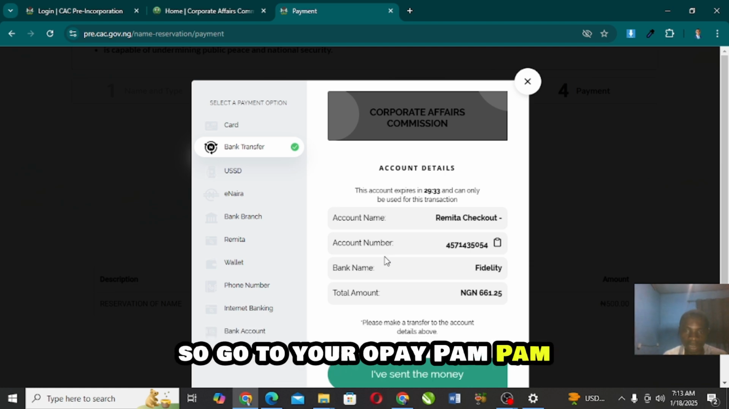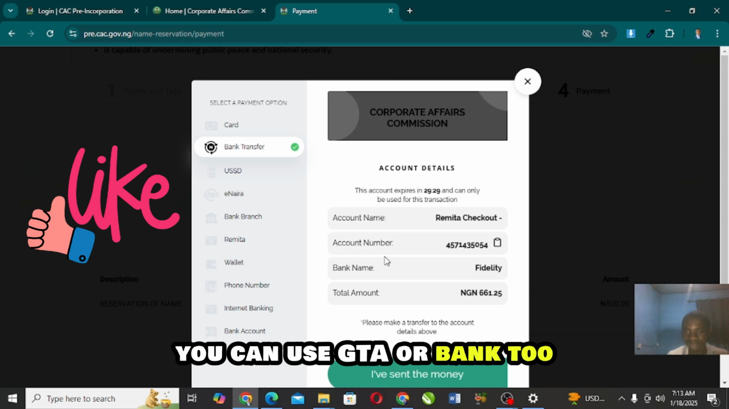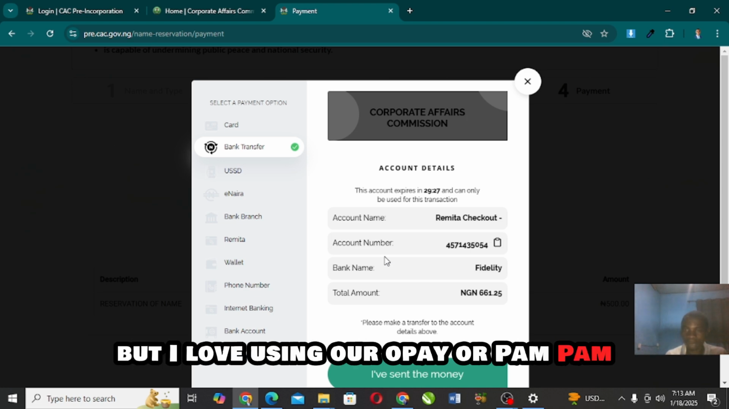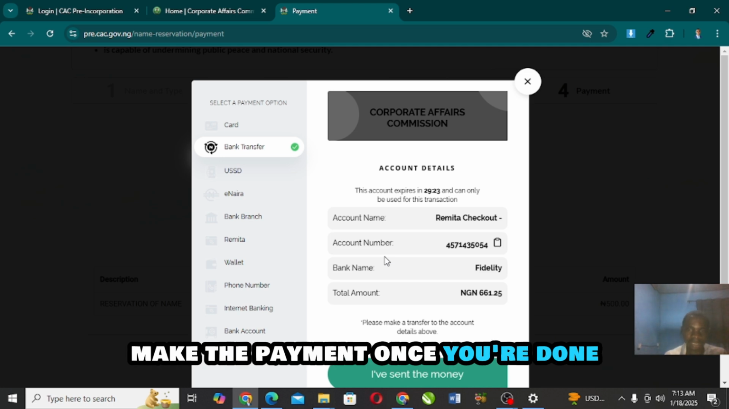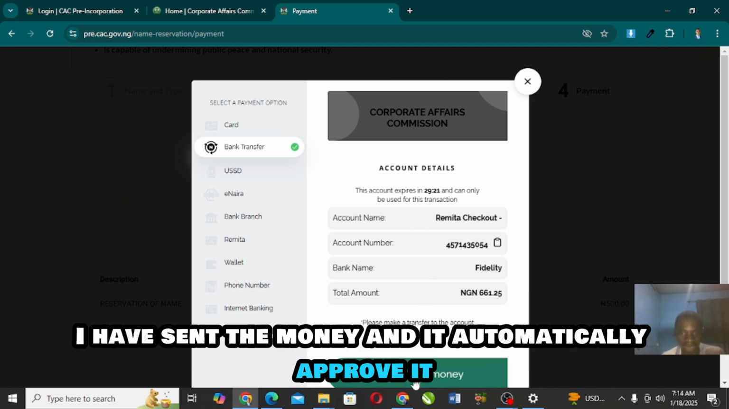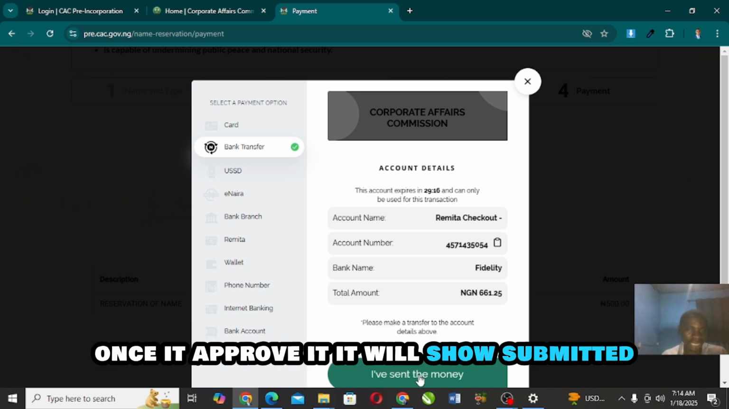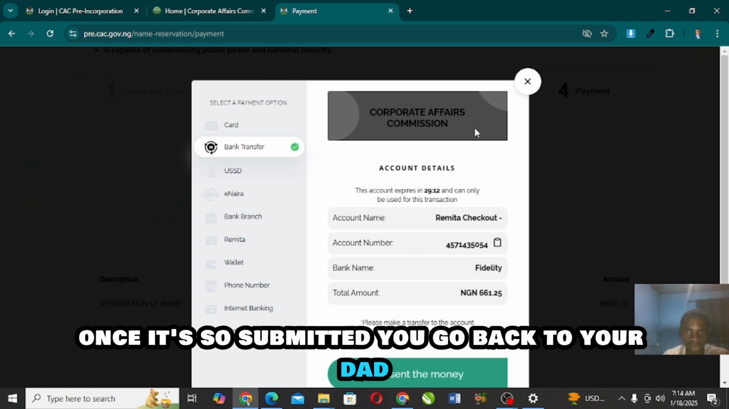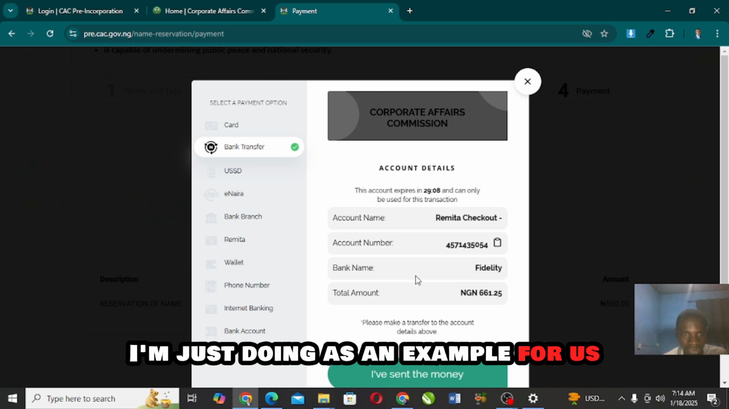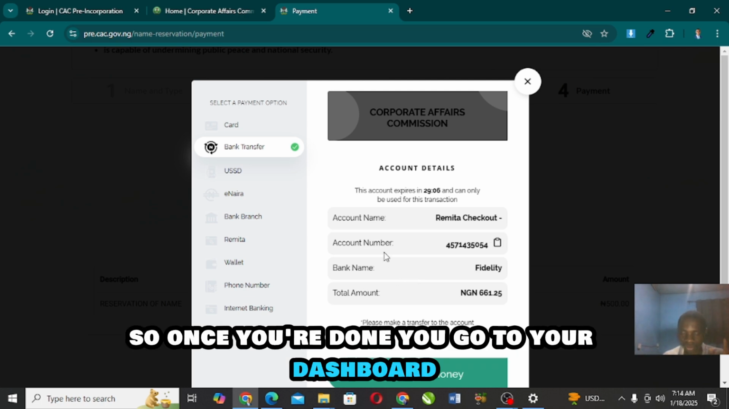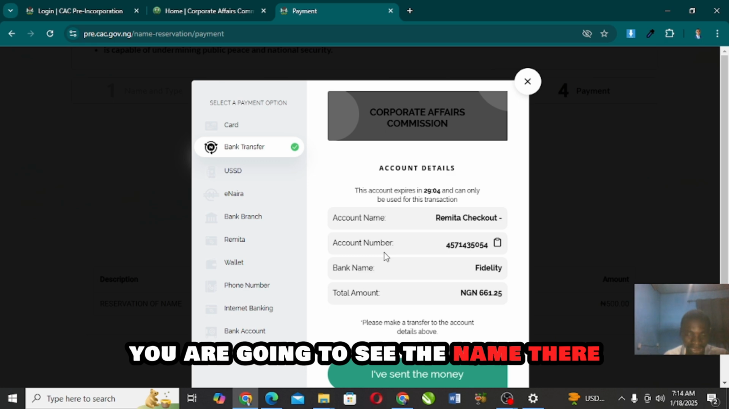So go to your OPay, PalmPay. I usually use OPay or PalmPay. You can use GT or other bank too, but I love using OPay or PalmPay. Just input your account number and make the payment. Once you are done, just click on I have sent the money, and it will automatically approve it. Once it approves it, it will show submitted. Once it shows submitted, you go back to your dashboard. I'm not submitting this name, I'm just doing it as an example for us. So once you are done, you go to your dashboard. You are going to see the name there.